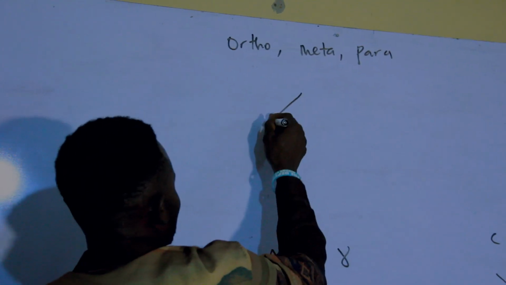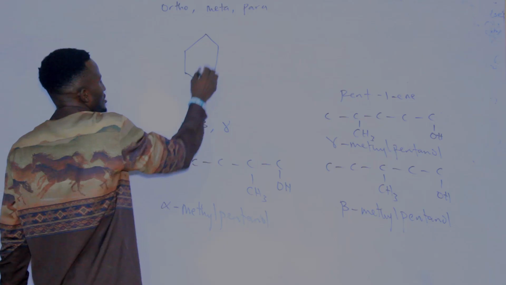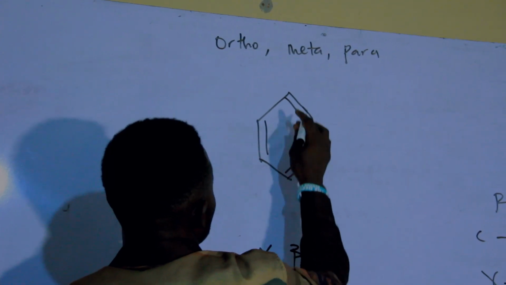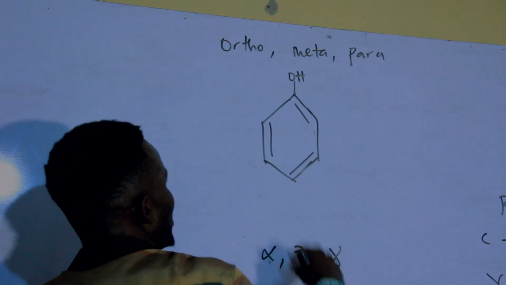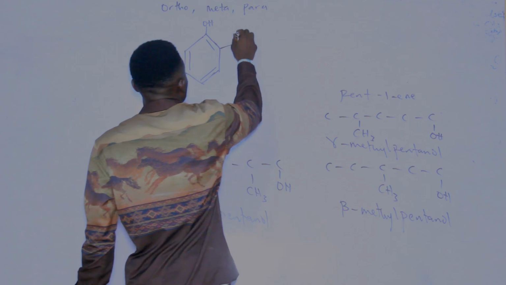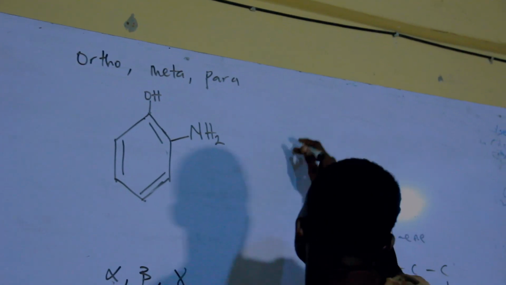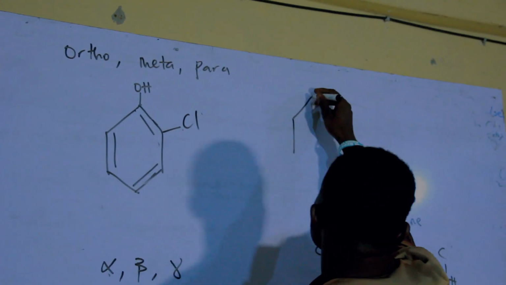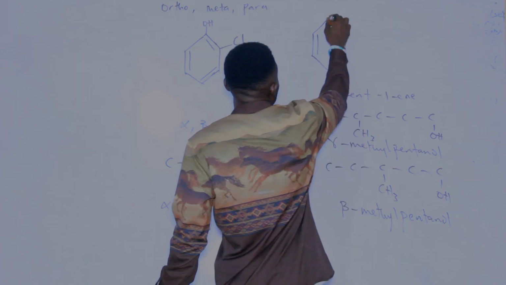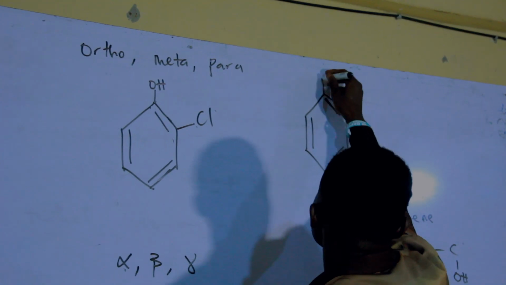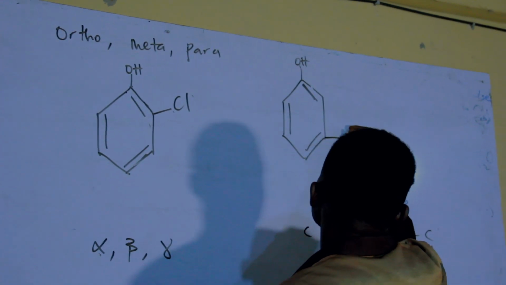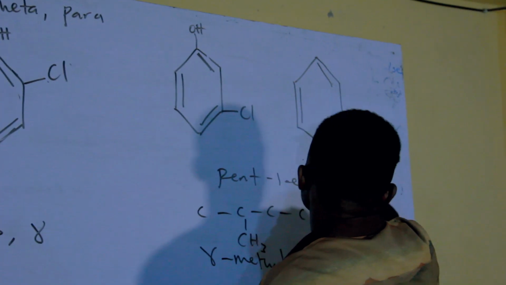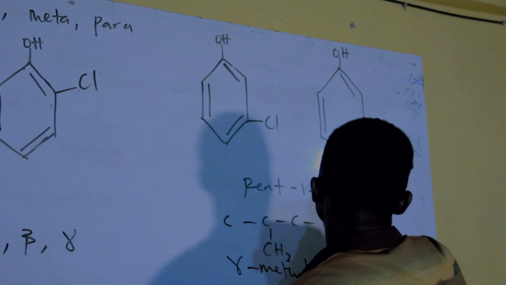For instance, if you have a benzene structure, let's even use phenol. Don't forget that the phenol structure is gotten from the addition of OH to the benzene structure. Then if you have something like NH2 here, or let's even use chlorine. You have OH here. You still have, maybe let's put the chlorine here. We have the structure here, OH. Let's say you have the chlorine here.